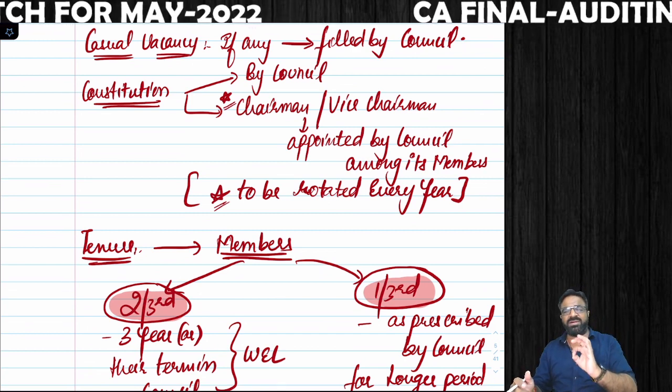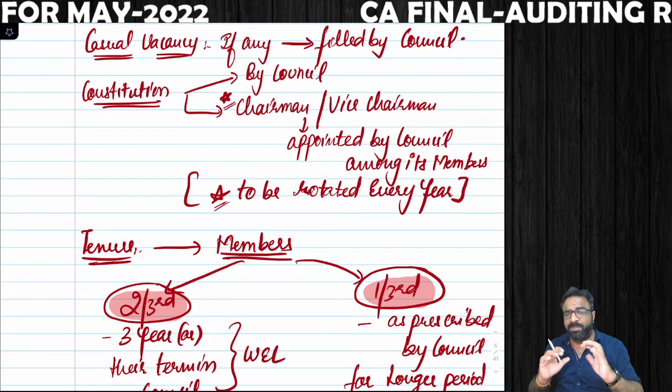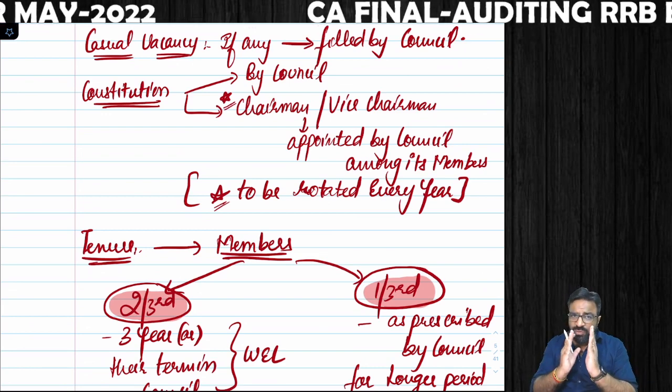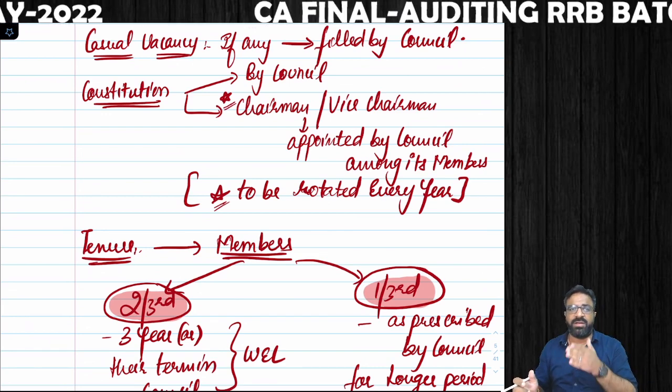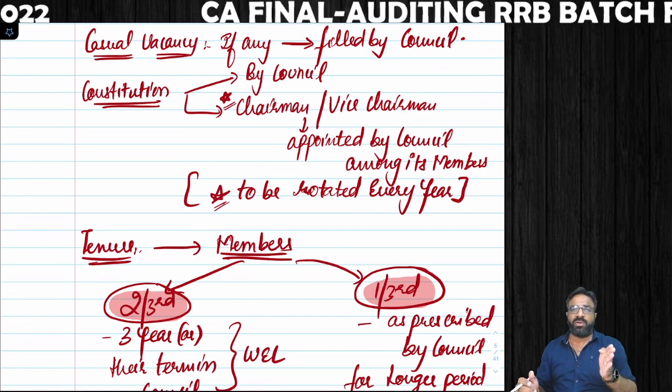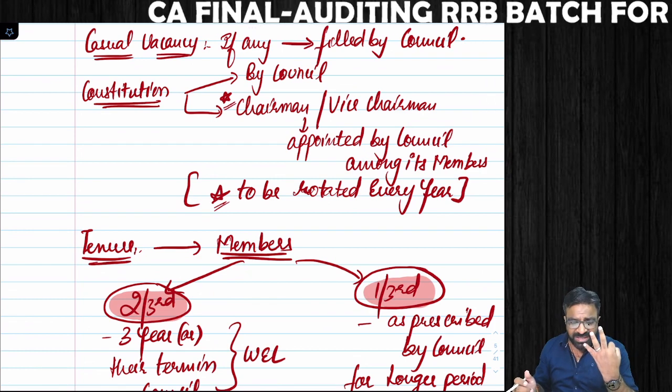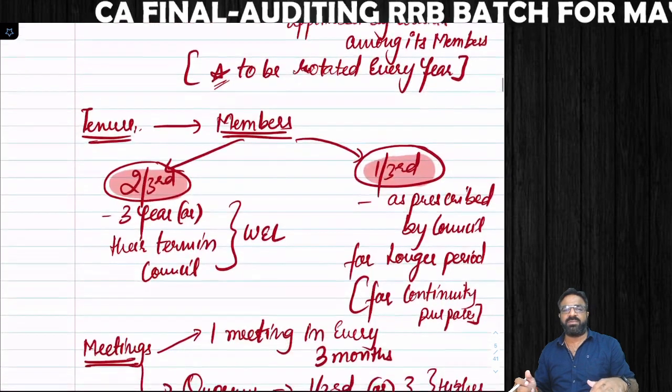Now the remaining 1/3, the council keeps these 1/3 people for longevity purpose. So their tenure will be decided by the council. But 2/3 of the peer review board has a tenure of 3 years or their term as a council member, whichever is earlier.